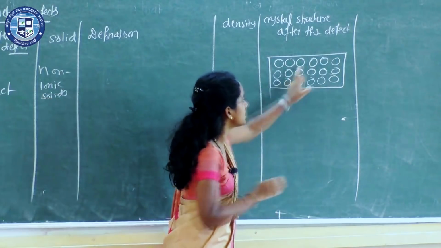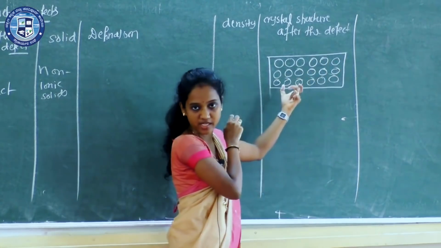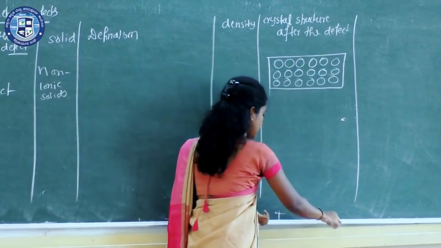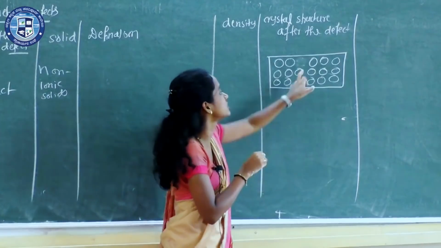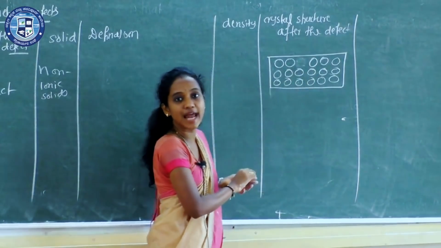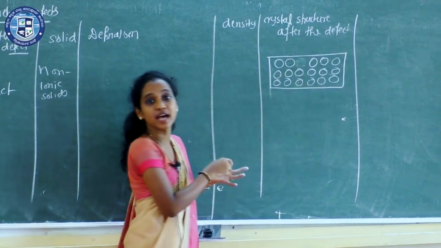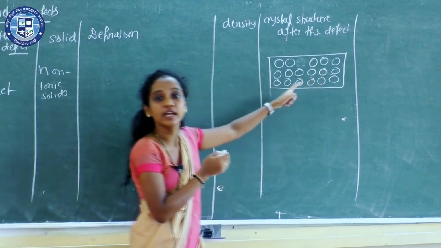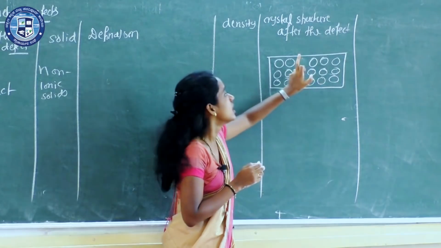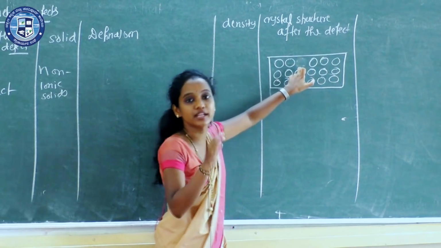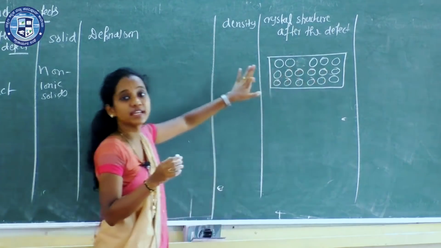See, if all the lattice sites are occupied by the constituent particles, and what I am doing here is I'll delete one of the constituent particles from the lattice site. Now this particular solid is said to have a vacancy defect. What is a vacancy defect? If the lattice points are vacant, then such a type of defect is called a vacancy defect.